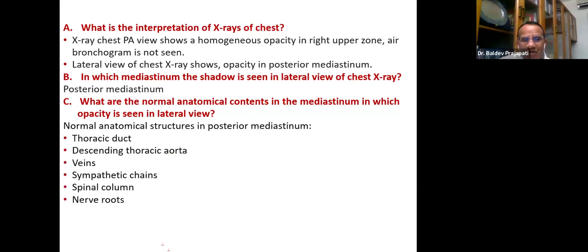Good answer. Please remember normal structures. This is first MBBS, and if you know that, you'll be able to link. Thoracic duct is located there. Descending thoracic aorta, even the veins, sympathetic chains, spinal column, and nerve roots. Now you can think that any of these structures can give rise to the pathology. Any of these pathologies should be related to one of these structures. That much we can think.